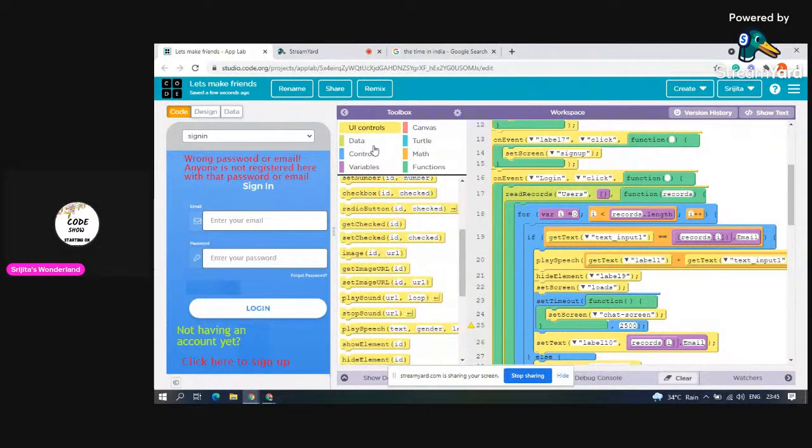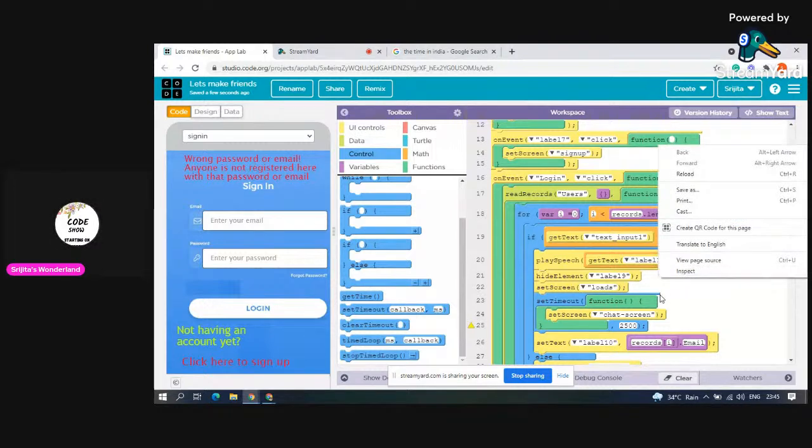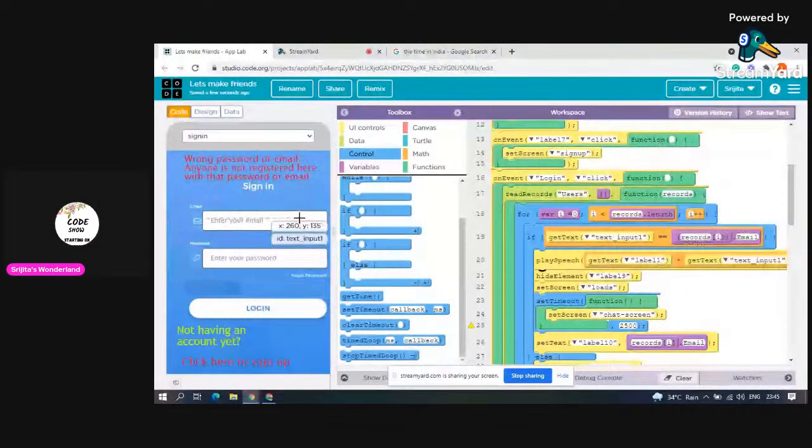So yeah, here you can see something is happening. It is saying text is being got from label 1, where the email ID is being shown. Now get text input 1 means welcome. From this text input you get the email. That is why it was saying welcome Priyanshu134 Gmail, the Gmail ID.